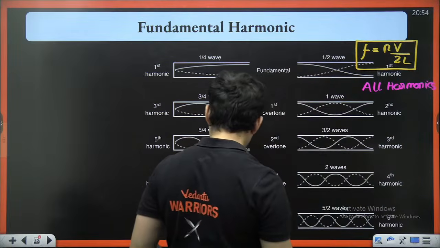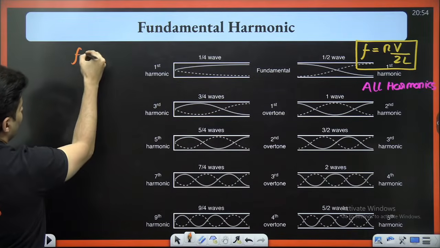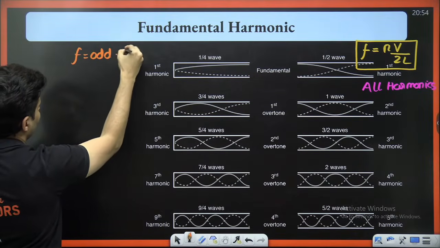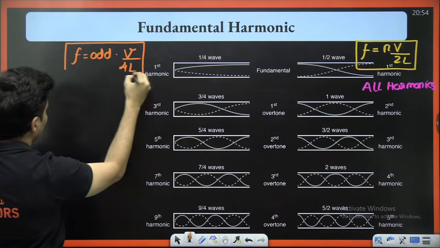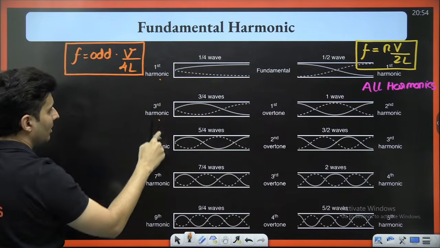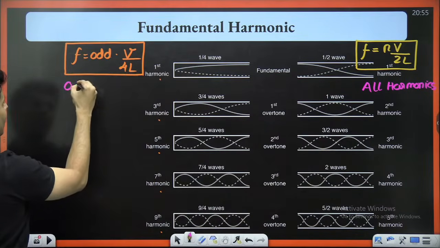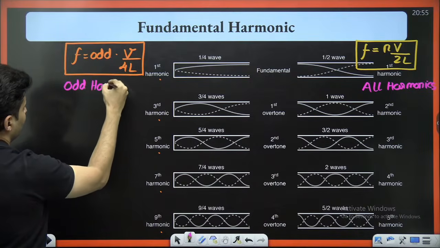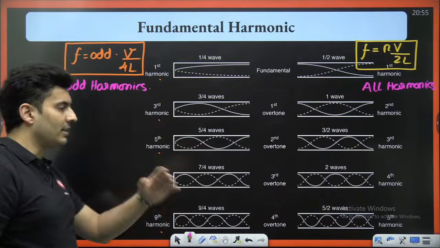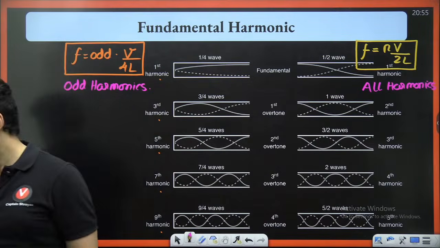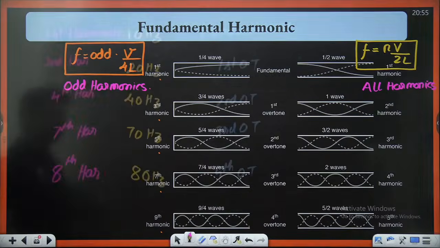Here, when one side is closed and one side is open, then the frequency becomes odd multiples of V by 4L. Be careful, not 2L, it is 4L. First harmonic, third harmonic, fifth harmonic, seventh harmonic, ninth harmonic, meaning only odd harmonics are present over here. Clear? Very good. I can see a lot of students getting their doubts clear.